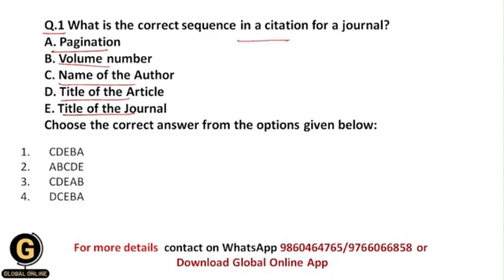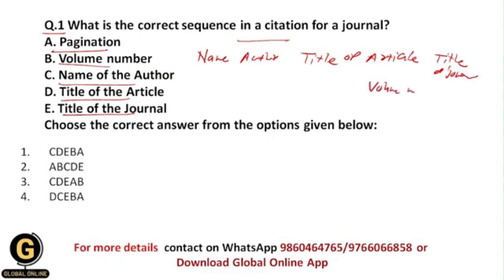First of all you need to write the name of the author, then the title of the article, then the title of the journal, then the volume number, and then the pagination.